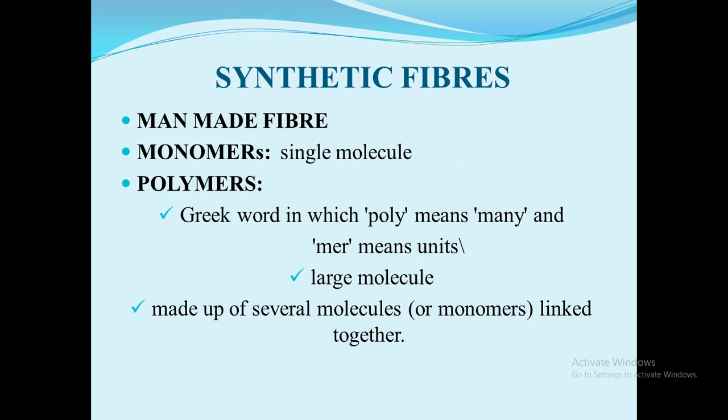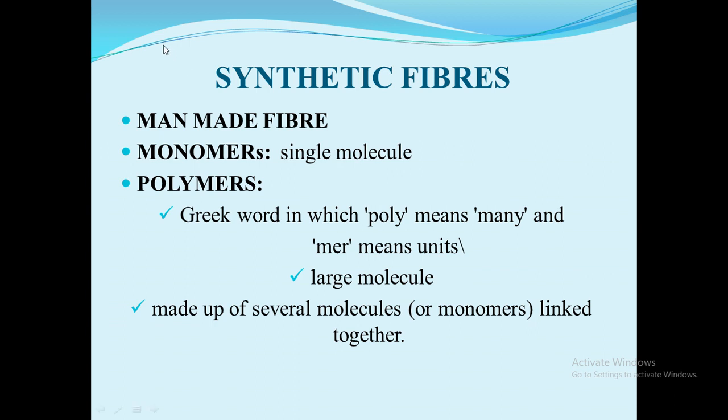A synthetic fiber is also a chain of small units joined together. Each small unit is actually a chemical substance. That small unit is called a monomer. Mono is nothing but single or one. So monomer is a single molecule.